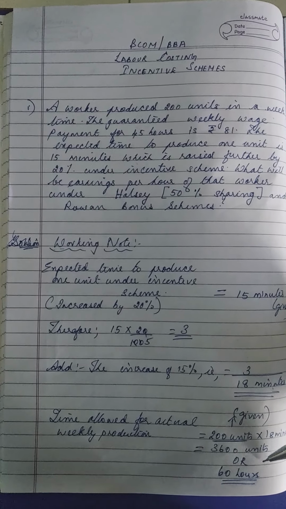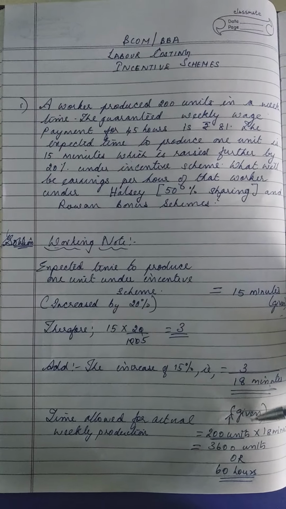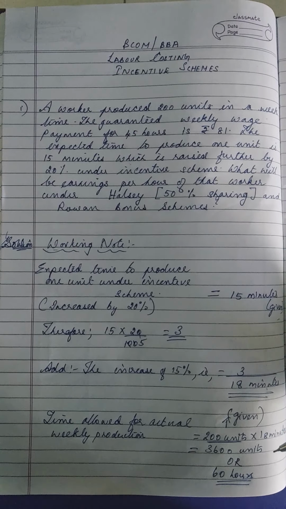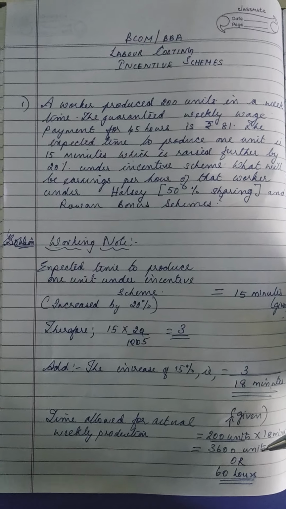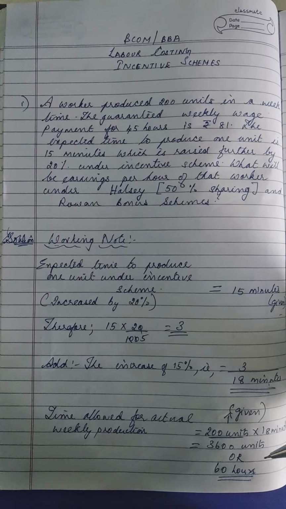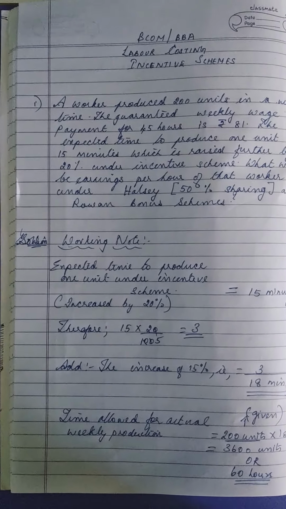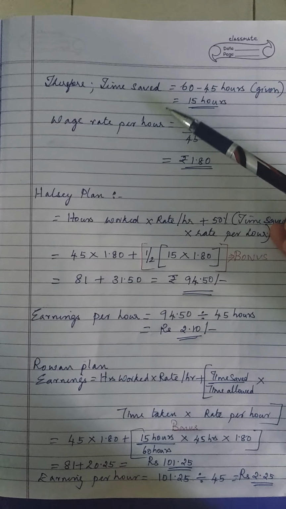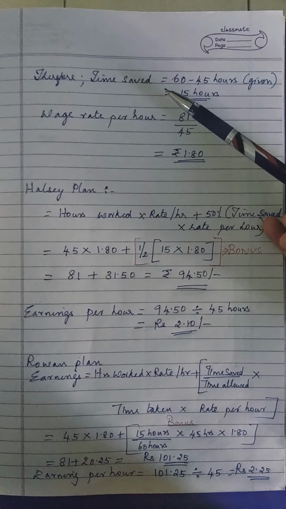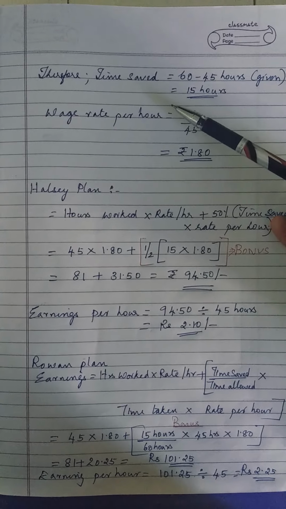Don't keep it as 3600, because you will have confusion in calculating the time saved. So convert into the hourly basis. The standard hours is 60 hours.